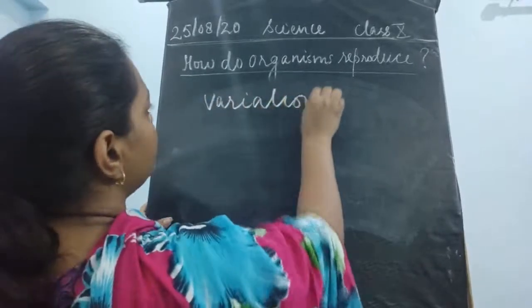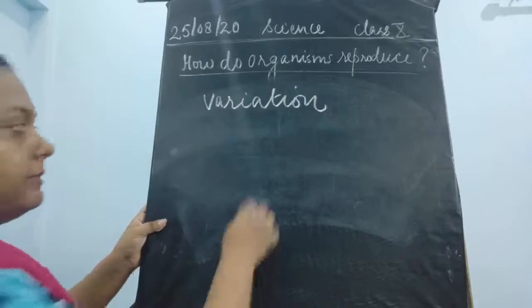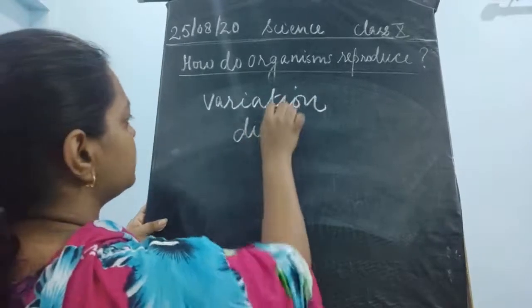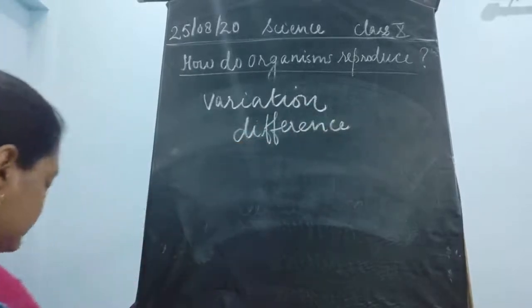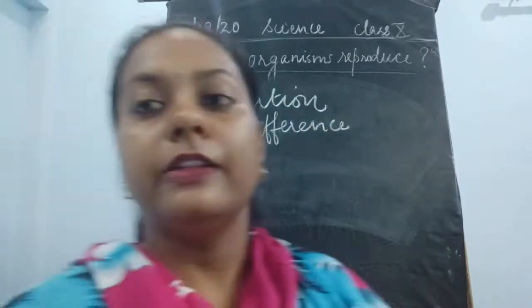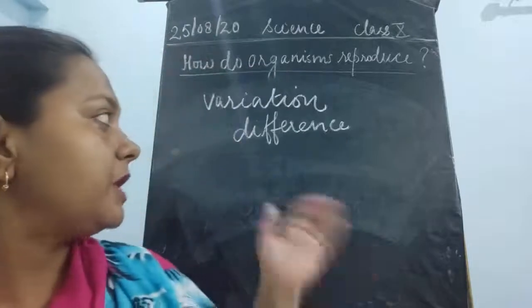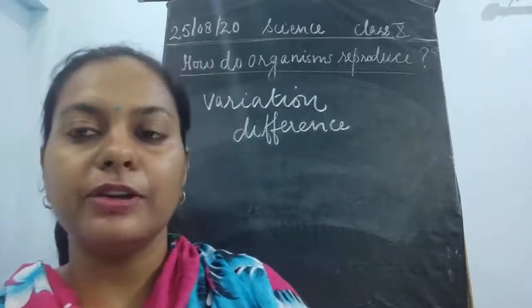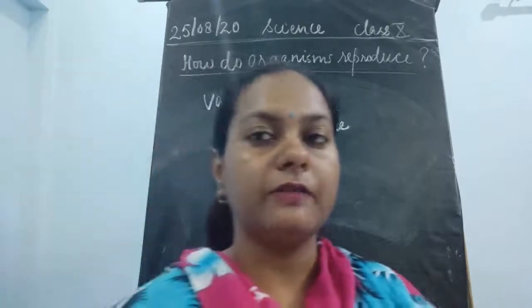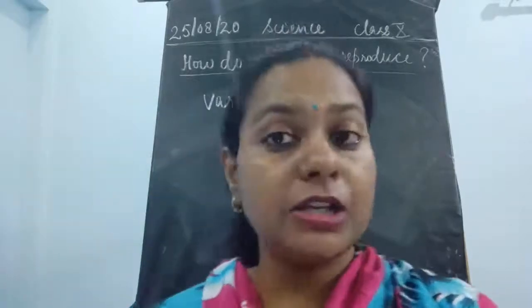What is the meaning of the word variation? Variation means difference. Now, what is this difference? Difference is in terms of the non-expression or the expression of the proteins. Certain proteins are not going to express, certain genes are not going to express, and that is going to give rise to certain variation. Now, this variation is very important.